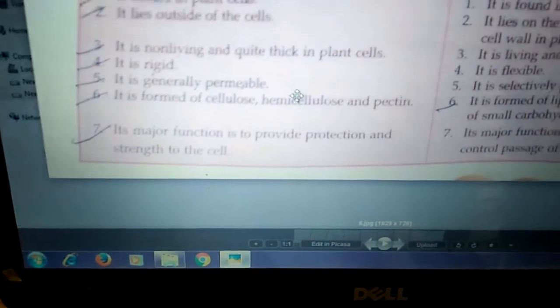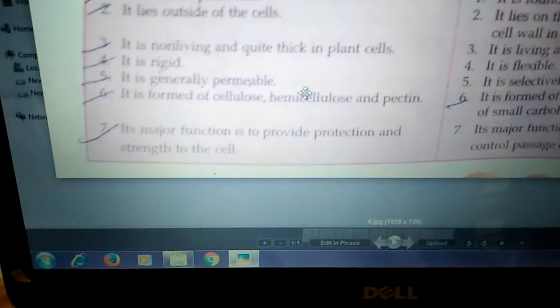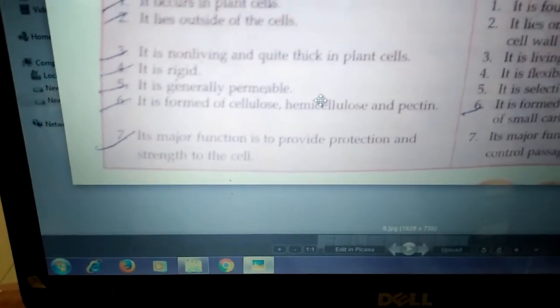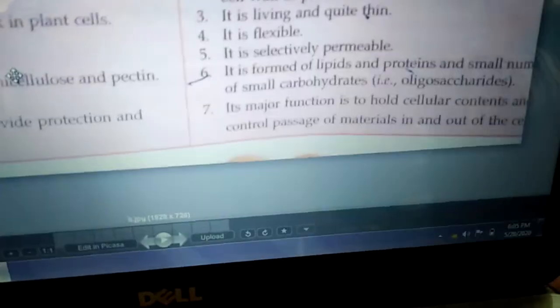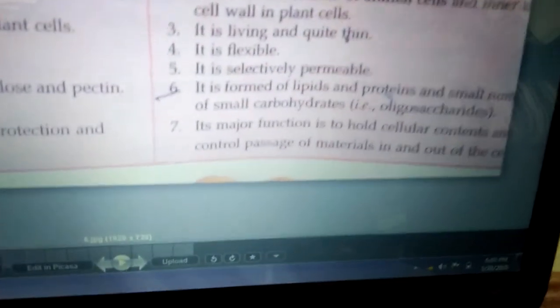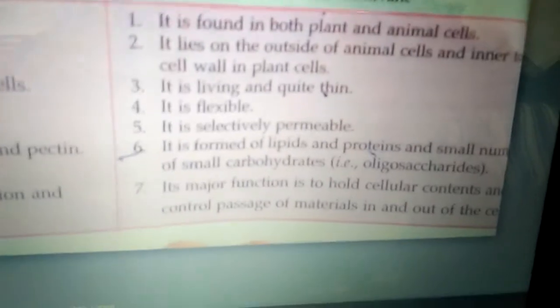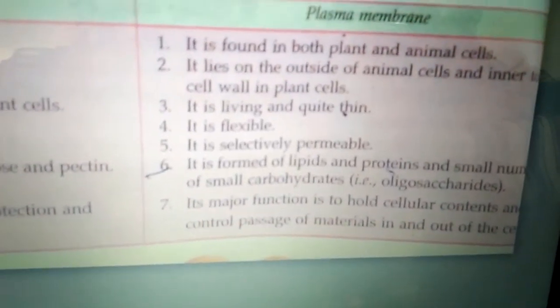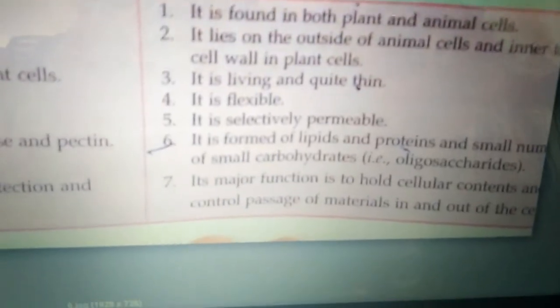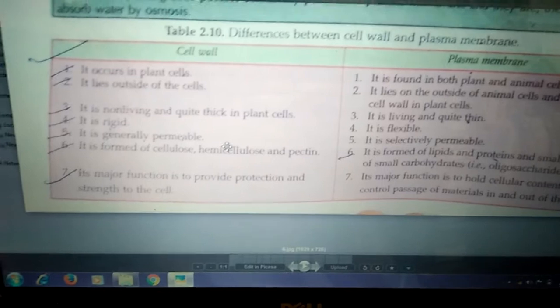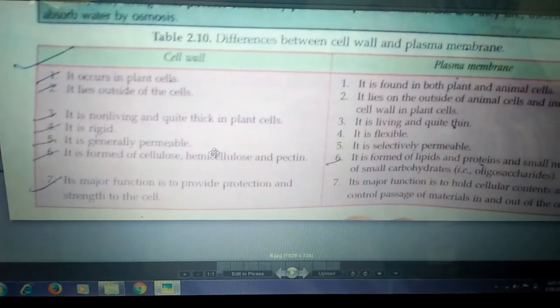Now next point to be differentiated is the function. What is the function of the cell wall? It performs many functions, but the main function of the cell wall is that it provides mechanical strength and protection to the cell. And plasma membrane holds the cellular content inside the cell, and it controls the passage of substances, which substances should enter and which substances should exit the cell. That control on the passage of material is taken by the plasma membrane. So these are the points to be differentiated between cell wall and plasma membrane. You should know at least 5 points to be differentiated between cell wall and plasma membrane.